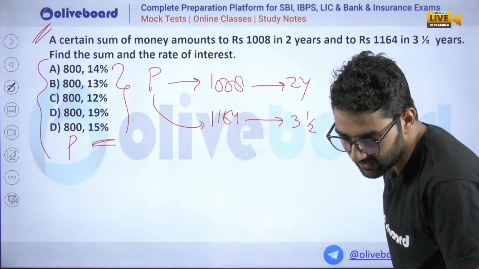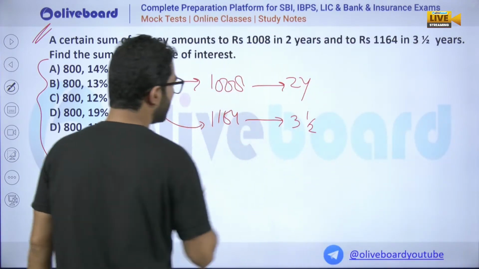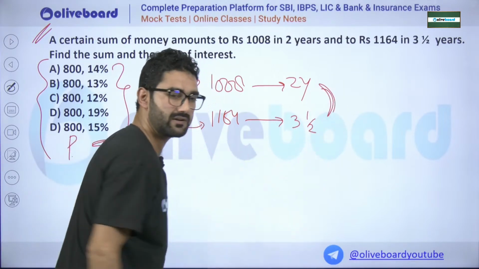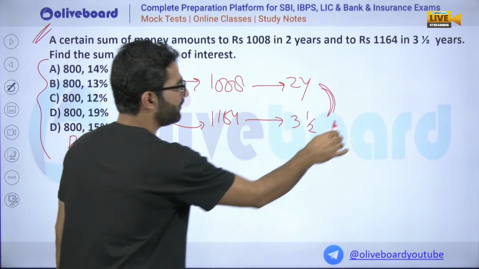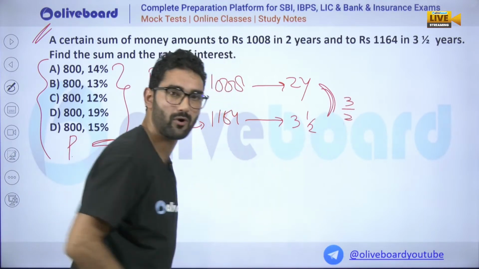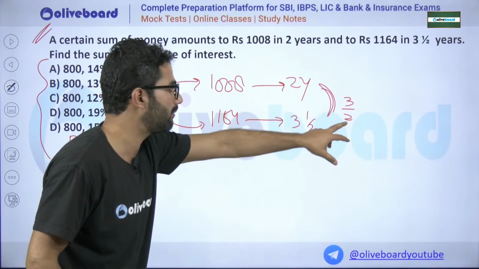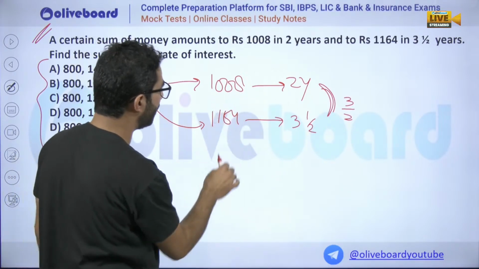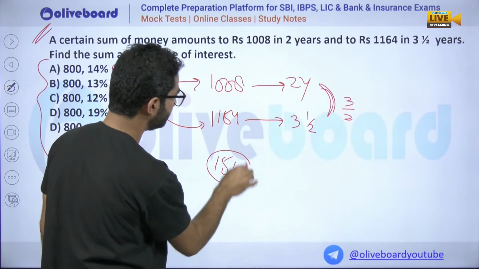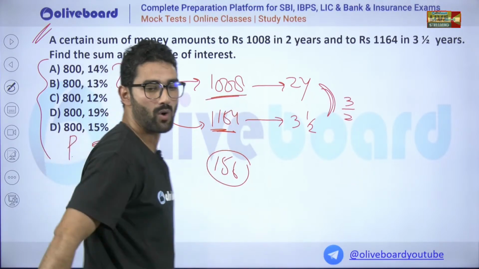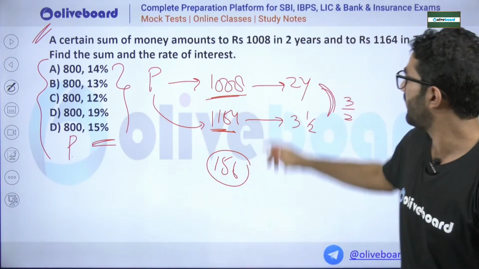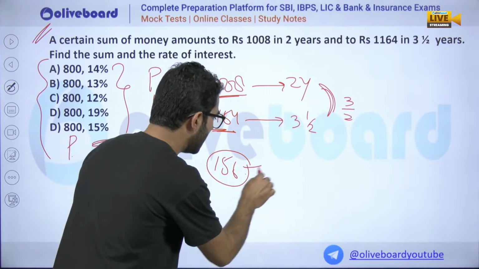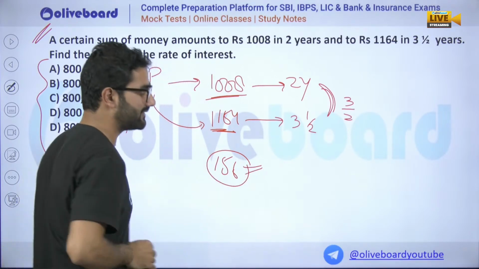Going for this question, what will be the interest for 1.5 years? That is 3/2 years: between 2 years and 3.5 years there will be 1.5 years. What is the difference between them? If you go for it, it will be 156. This term minus this term, 1164 minus 1008, you got this much amount. This is simple interest now.